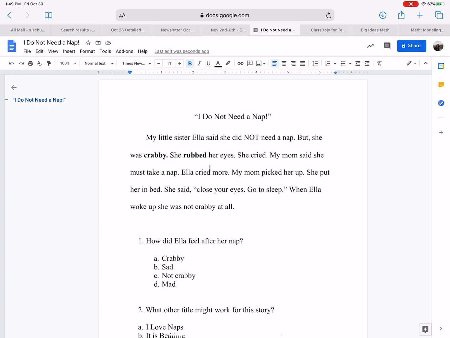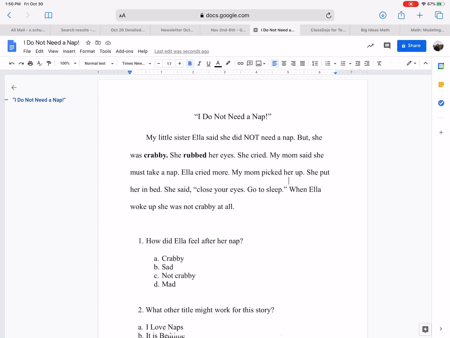My mom said she must take a nap. Ella cried more. So was she happy that her mom said she must take a nap? If she cried, I would say not. She's not really happy about taking a nap. I guess she wants to go outside, play more, whatever. She wants to just do anything but not take a nap.